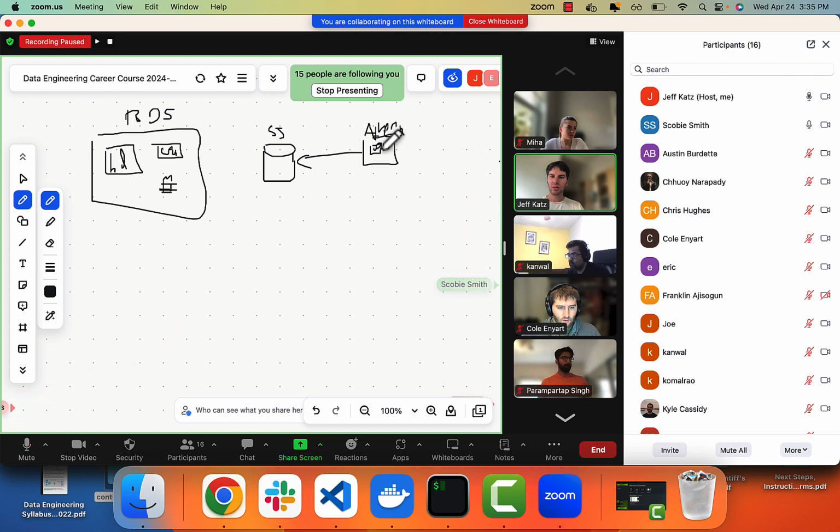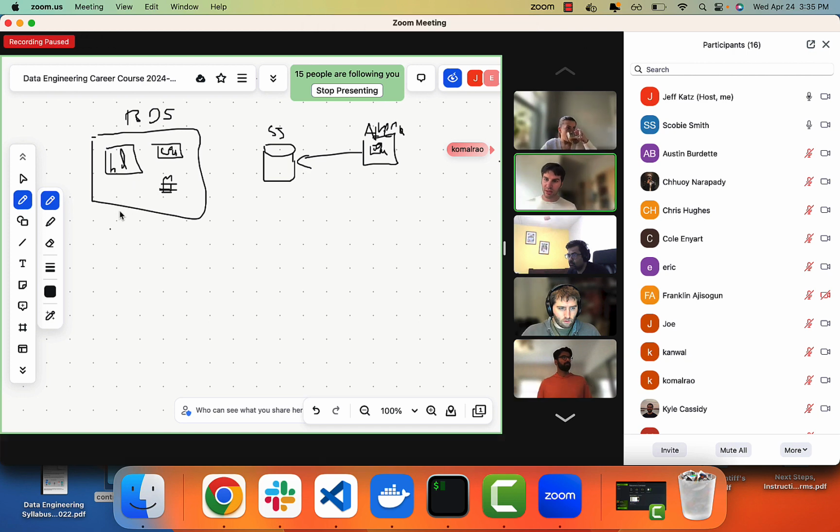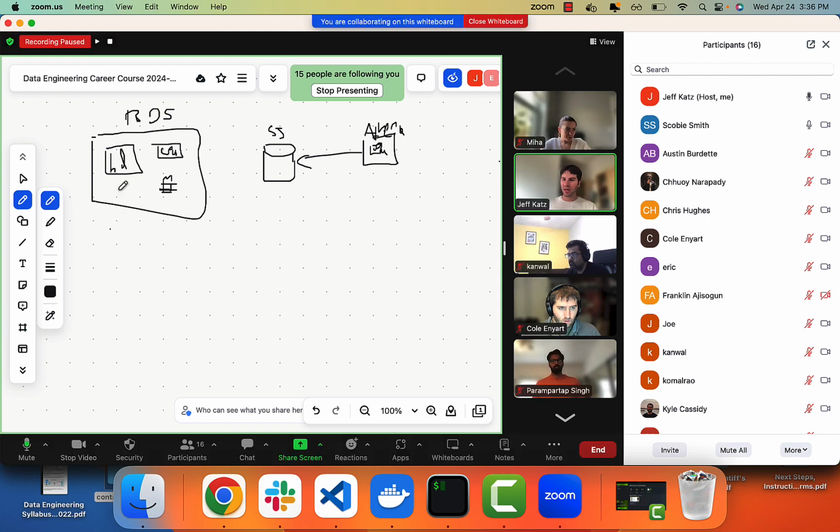So this guy, this RDS, is always running, and so you're always paying for it. Now you want something like that if you have users coming to a website, because you don't want to have to boot up an RDS instance every time another user comes to your website. Hopefully your website's a little more popular than that.